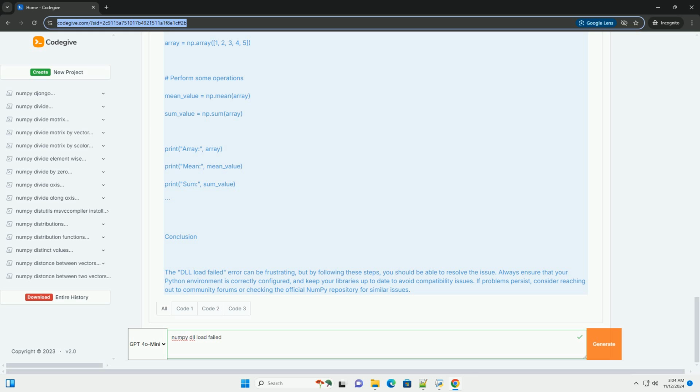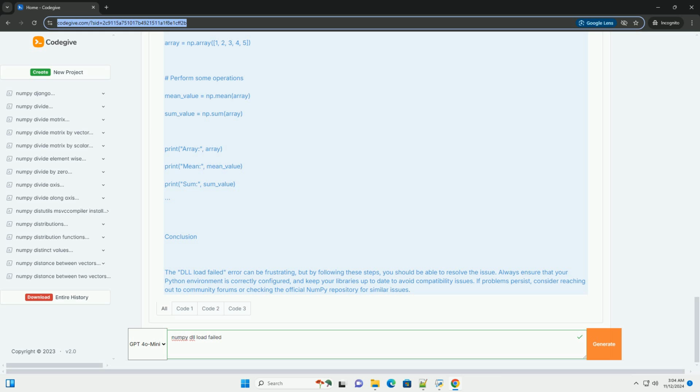Troubleshooting steps. 1. Check Python and numpy versions. Ensure that you are using compatible versions of Python and numpy. Make sure that your numpy version is compatible with your Python version. 2. Upgrade numpy. Sometimes, simply upgrading numpy to the latest version can resolve the issue. 3. Reinstall numpy. If upgrading does not work, try reinstalling numpy.